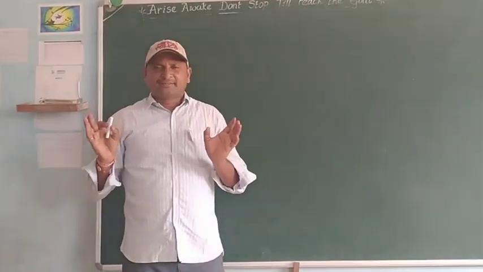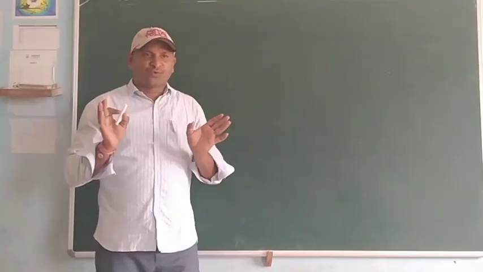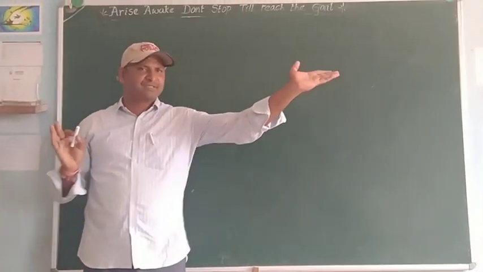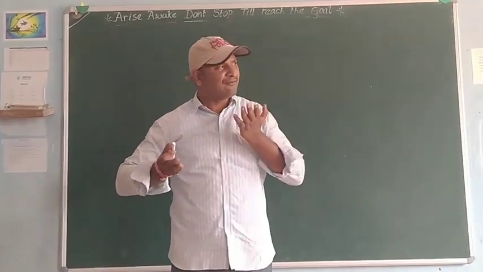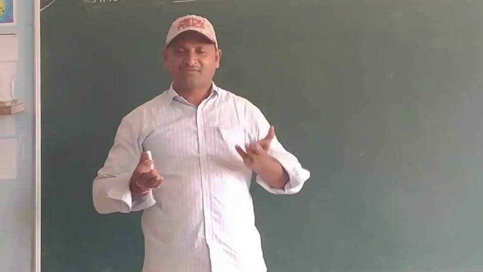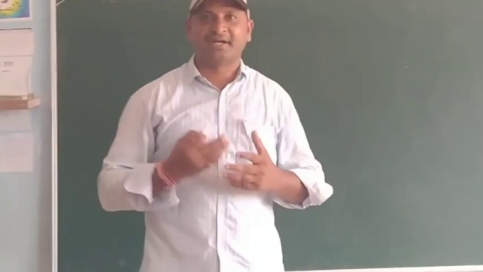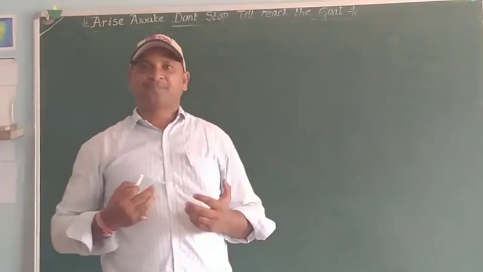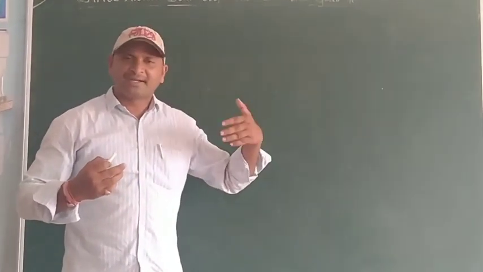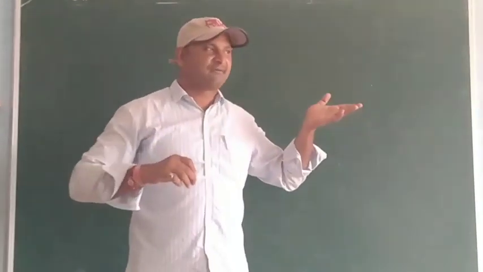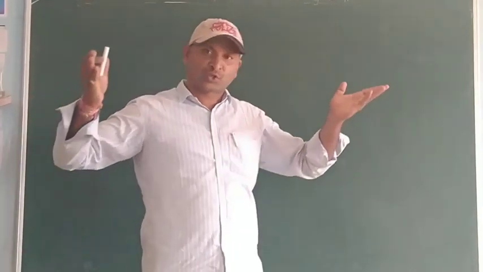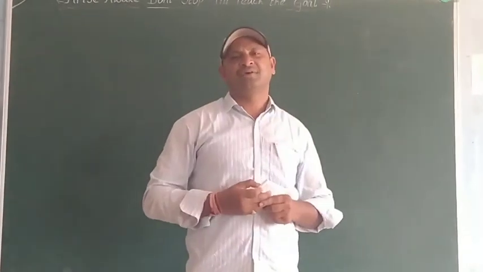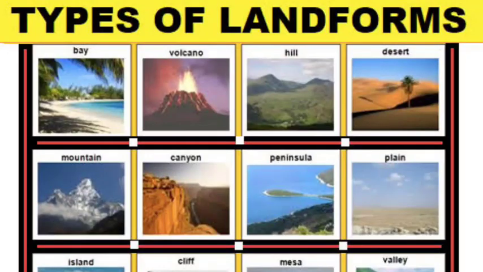If you stand in front of your house or school and see the surface surrounding your home, it looks flat, but that's not correct. If you travel from one place to another, you can find differences in the surface of the earth. Somewhere it is high like the sky, somewhere it stretches flat, somewhere it is sloping. So many differences are there. These differences are called landforms.